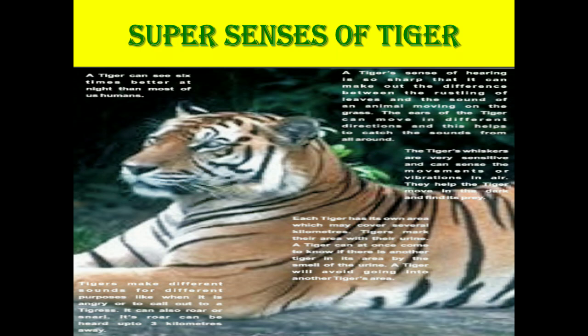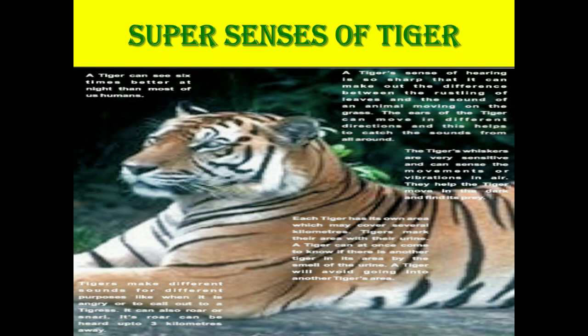They have a super sense of hearing. They can make out the difference between the rustling of leaves and the animals moving on grass. The third super sense is that the tiger can move its ears in all directions and get sound from different directions.